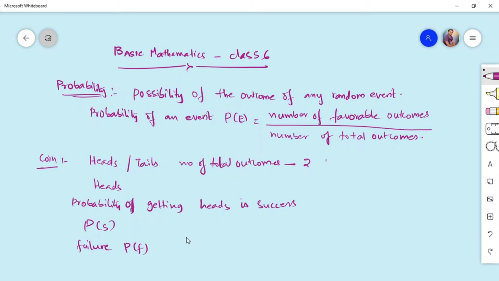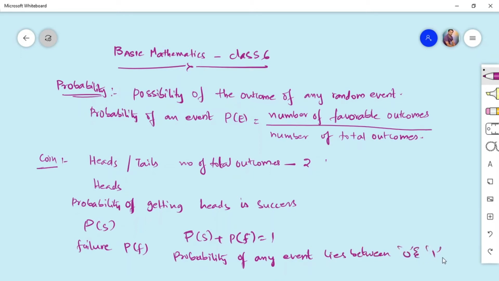So always remember one thing, the probability of success plus probability of failure is always equal to 1. Okay, and you should remember one more thing, that probability of any event lies between 0 and 1.